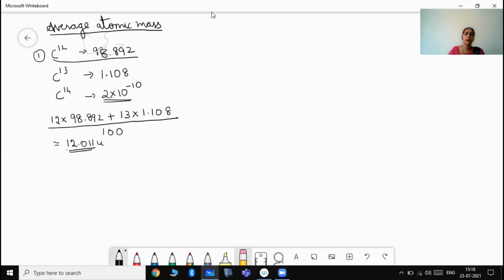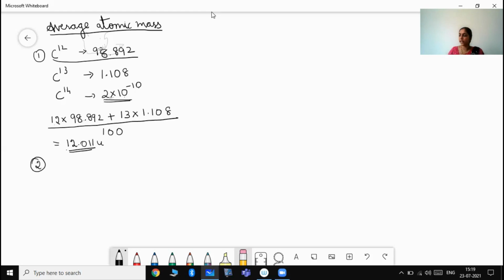How? By multiplying the atomic mass with their percentage abundance. This is the percentage abundance. So percentage abundance into atomic mass divided by 100 will give us the average atomic mass of an element.